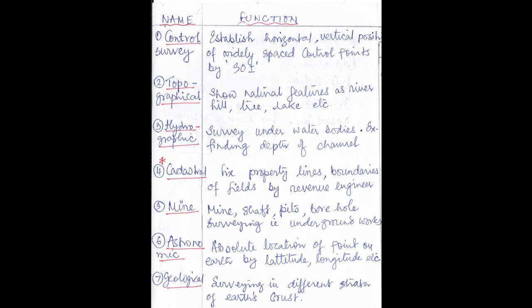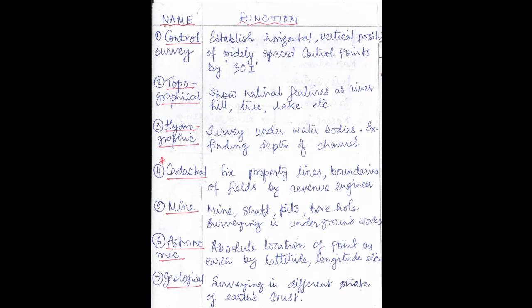Number 3, hydrographic survey. From the word only you can get it. Hydro means water. So the survey under the water bodies is known as hydrographic survey. Example, finding the depth of the channel, etc. Number 4, cadastral survey. I have put a star mark over here because this question has been asked in the GATE past question paper. Cadastral survey is done to fix property lines, boundaries of fields by the revenue engineer.